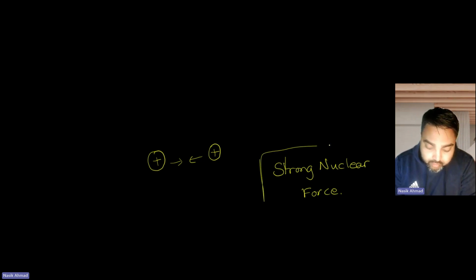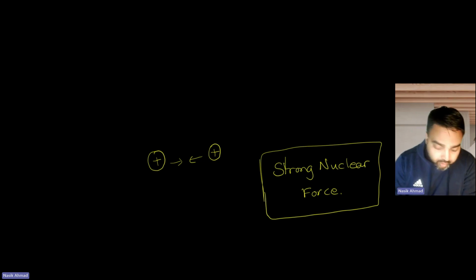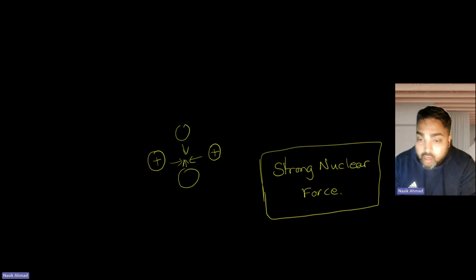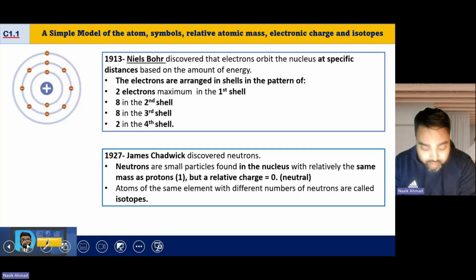Now, the strong nuclear force only acts at very small distances. So actually, if you've got 2 protons and 2 neutrons, they are all being attracted to each other, and the neutrons are there to provide a stabilizing force. They hold the nucleus together, and hopefully that gives you a better idea of what is actually happening inside the nucleus.